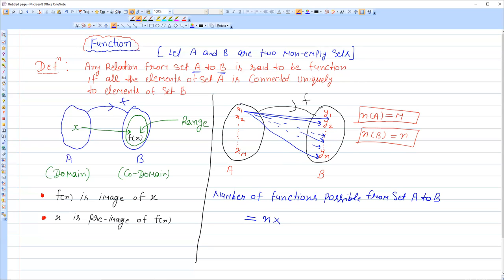If x1 is connected with y1, x2 can also be connected with y1, no issue, because more than one element can be connected with a single element, but one element cannot be connected with more than one element. So if x1 has n options, x2 also has n options, x3 also has n options, up to m times. So this will be equal to n raised to the power m. This is the figure which represents the number of functions.